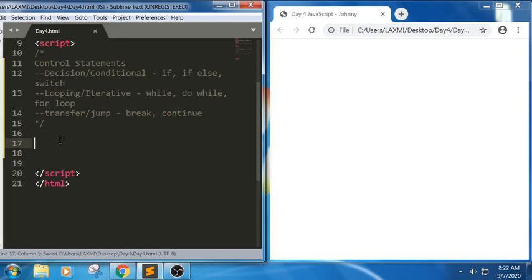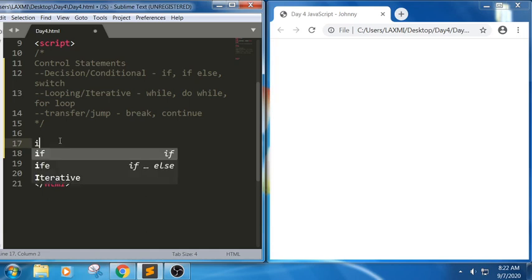First one, generally these control flow statements are used to transfer the execution from one part of the program to other part of the particular code. For example, it allows us to decide which statements need to be executed based upon the condition, based upon this looping, or based upon this transfer. Like if the condition has met, it will try to execute the set of statements. If the condition doesn't satisfy, it will not execute the set of statements and it will follow the next statements. So first one, let us learn about if statement.